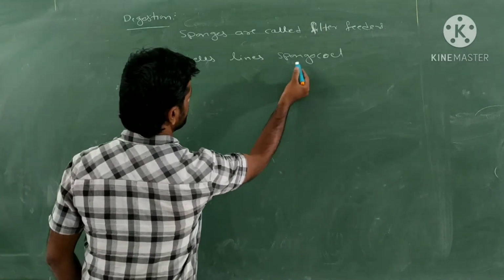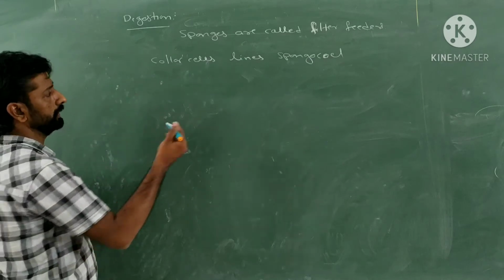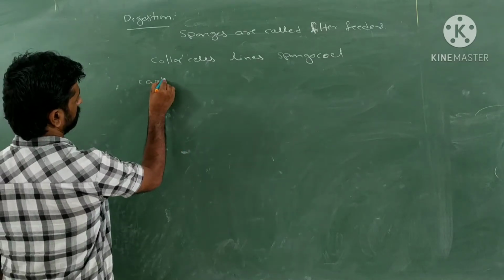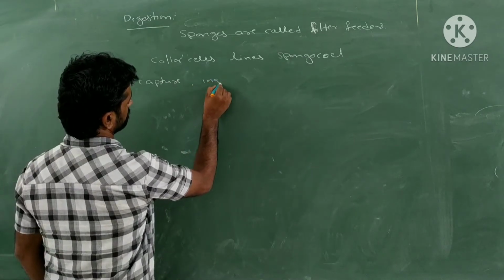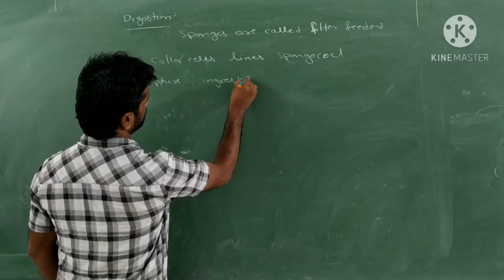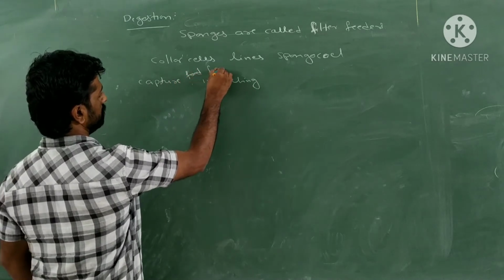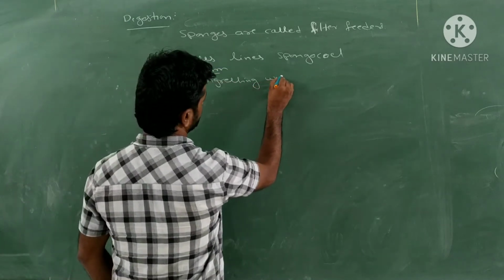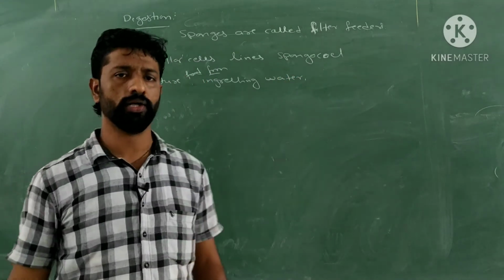These collar cells which line the spongocoel, okay, they trap or capture the ingressing water, or they capture the food from ingressing water. Means the water which enters into the spongocoel through the ostia.